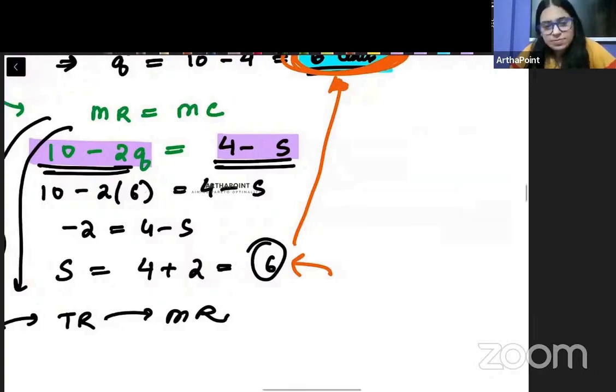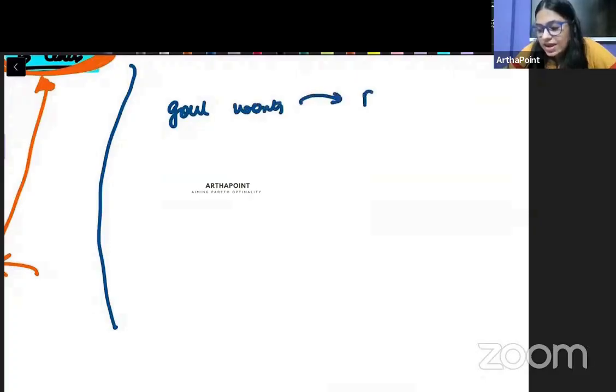Okay. So let me explain this again. क्या किया है हमने? पहला स्टेप तो इजी था. We just found out the profit maximizing condition of the monopolist. उसमें हमें कुछ भी नहीं करना था. Now let us grow from there. तो अब ऐसा बोल रहे हैं that the government wants the monopolist to act like perfect competition. Act means the government wants him to sell the quantity of a perfectly competitive market.